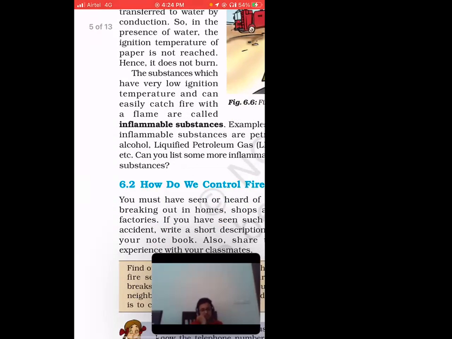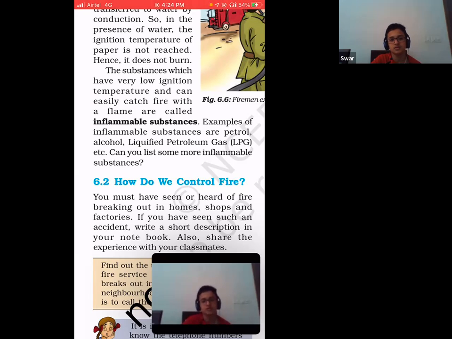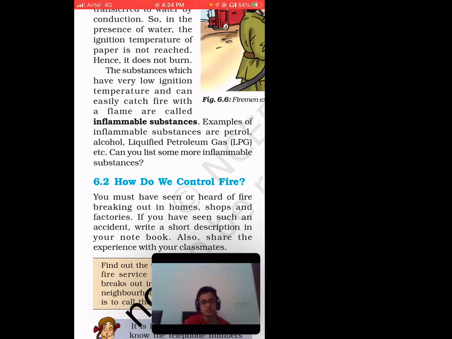Now we are done with this. The last part is that substances which have very low ignition temperature and can easily catch fire with a flame are called inflammable substances. Examples of inflammable substances are petrol, alcohol, LPG. Clear? So what are inflammable substances? Inflammable substances are those substances which can easily catch fire and have very low ignition temperature. Clear?